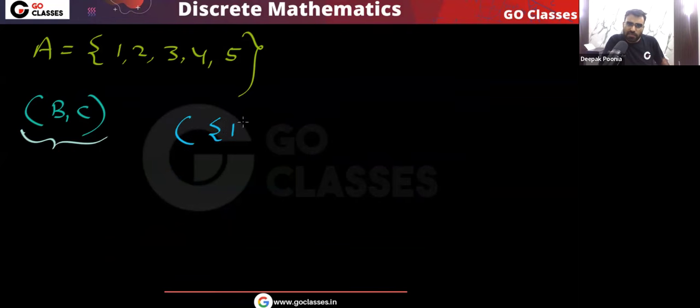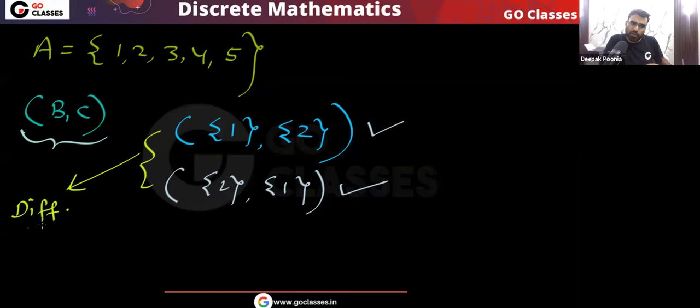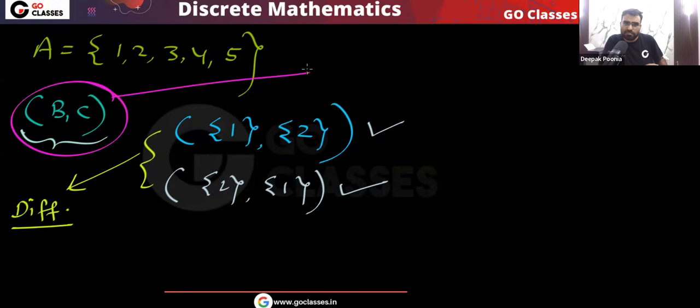For example, here if I put this is B, and let's assume this is C, this should be counted, and also remember this should be counted. Both of them are different. Is this point clear? Both of them are basically different, because we are asking for the ordered pairs.